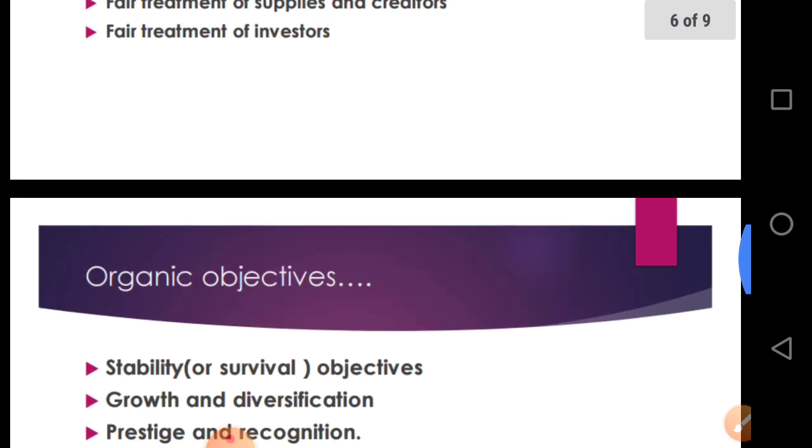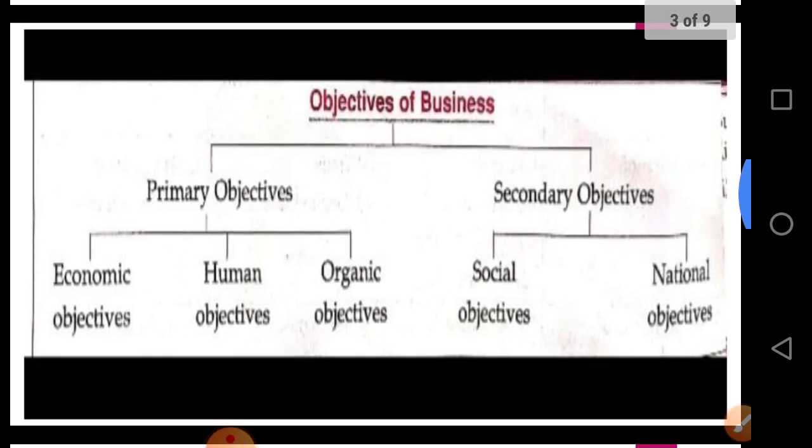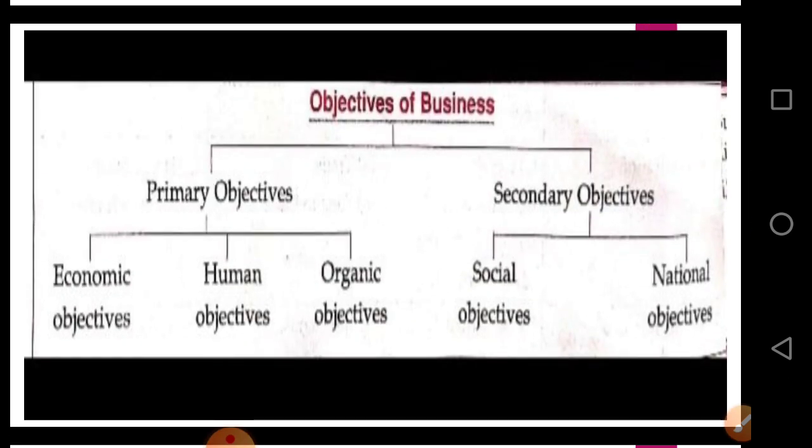This was all about objective of business. Mainly you can classify the objective of business into two categories, that is primary and secondary objective. Primary objective or the main objective of any business is to earn profit through the customer's satisfaction. We have also discussed the objective towards the society, the objective towards the nation, and economic objective, human objective, organic objective in this lecture.